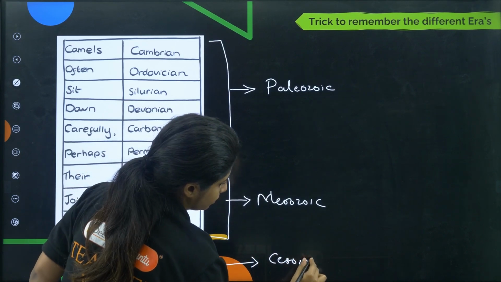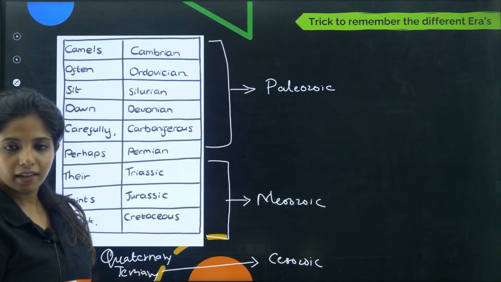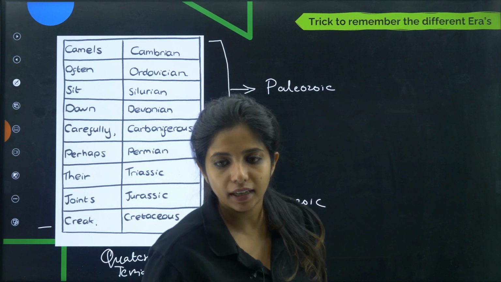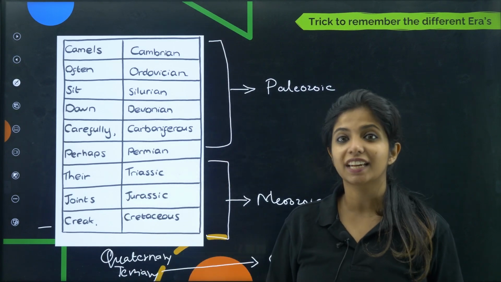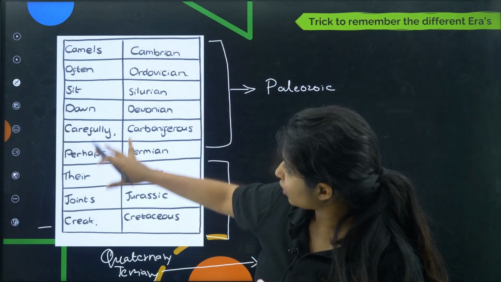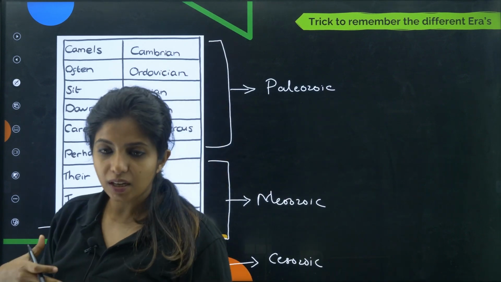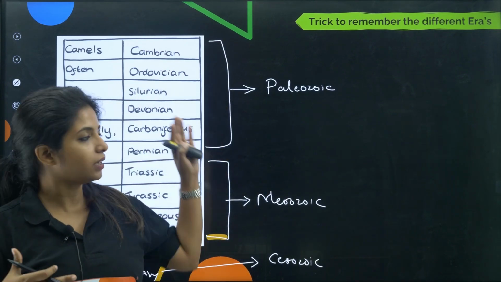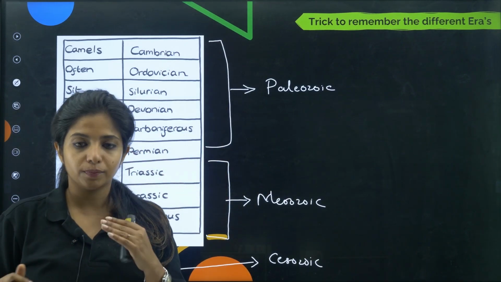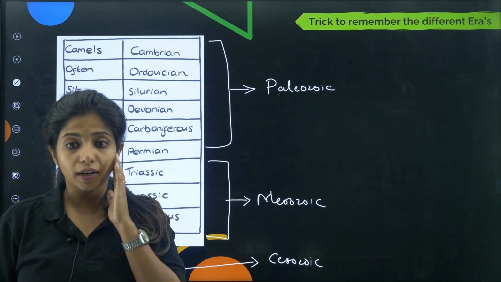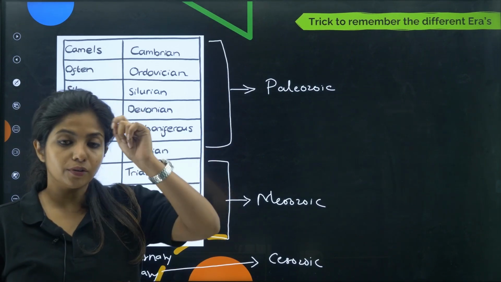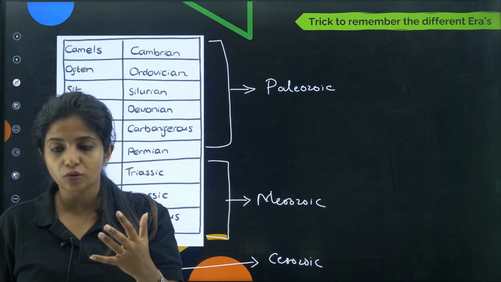Cenozoic era. Will you be able to remember it? Camels often sit down carefully, perhaps their joints creak. That is how you can remember it, or you can remember it simply. I think you can remember it simply, but sometimes you get confused, which is why I gave this also to remember in order. But you have to definitely try to write it down and try to remember. That will be the best way to learn this.